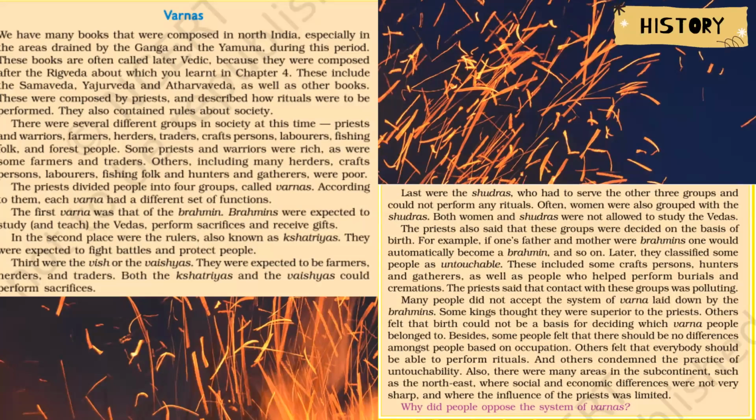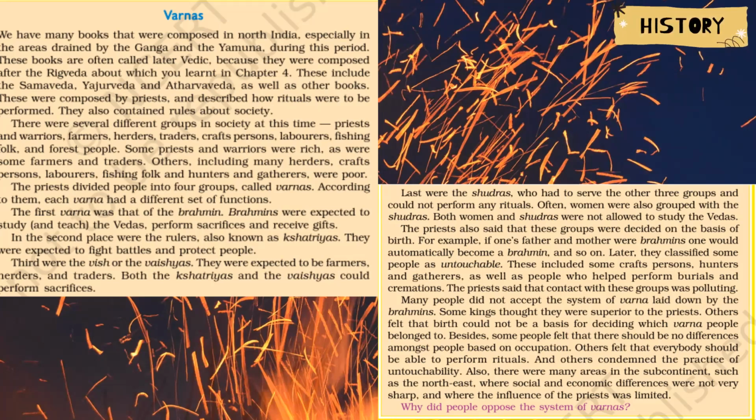So actually, there were several different groups in the society, such as priests and warriors, farmers, herders, traders, staff persons, laborers, fishing folk, and forest people. And among this society, obviously, the society was hierarchical. Some people were rich, some people were poor. Mostly, priests and warriors were rich, and the farmers and traders as well. Others like herders, craftspersons, laborers, fishing folk, and hunters and gatherers were poor.